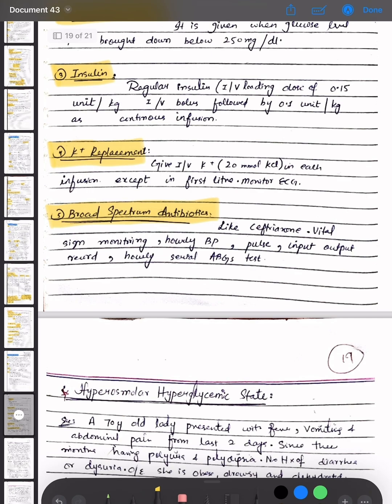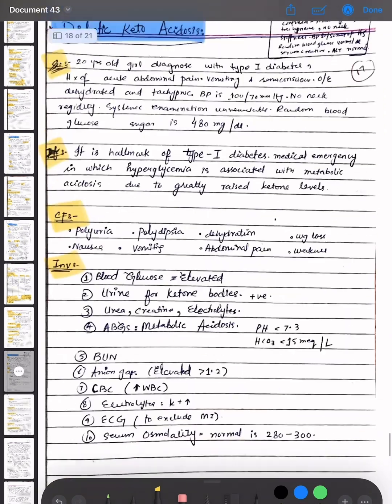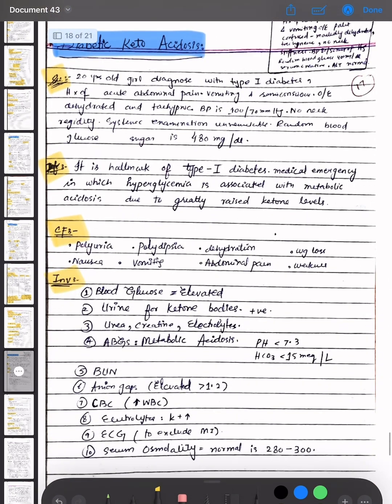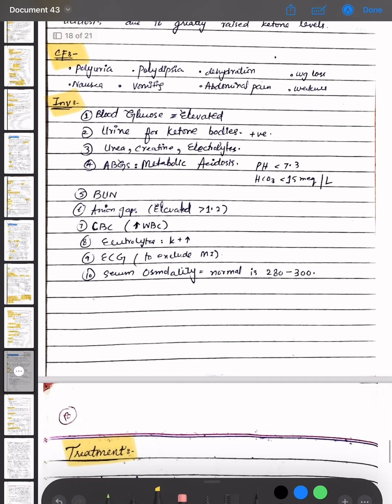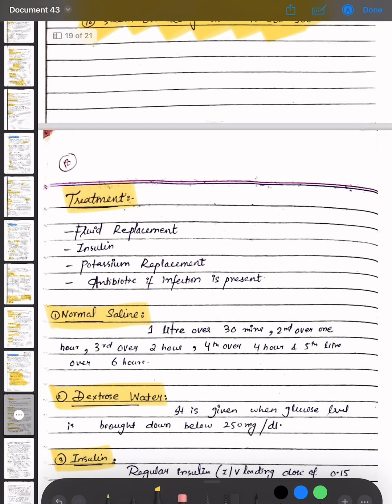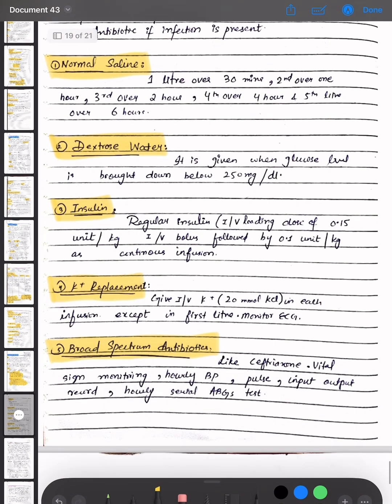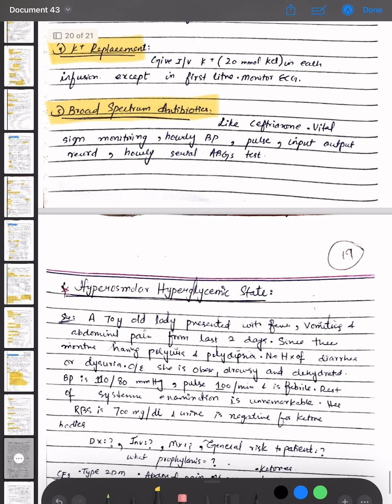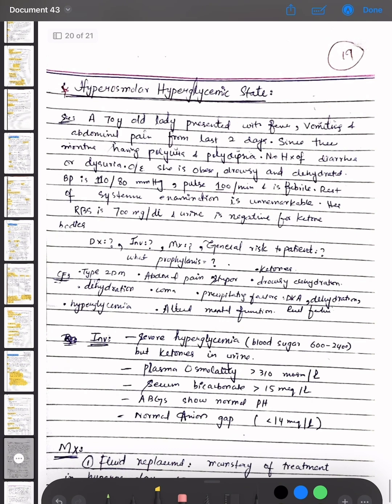So we have discussed the topic diabetic ketoacidosis, its scenario, then the clinical features and what investigations are done. These are the investigations. Then we discuss the treatment options. These are fluid replacement, insulin, potassium replacement, antibiotic for infection: normal saline, dextrose water, insulin, potassium replacement, and broad spectrum antibiotics are given. Now coming towards the last topic of endocrinology, that is hyperosmolar hyperglycemic state.